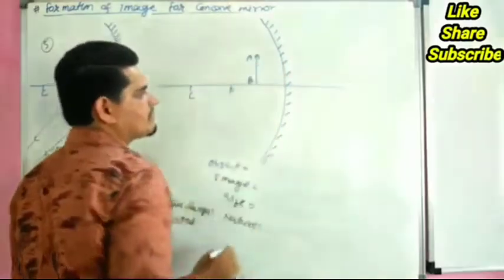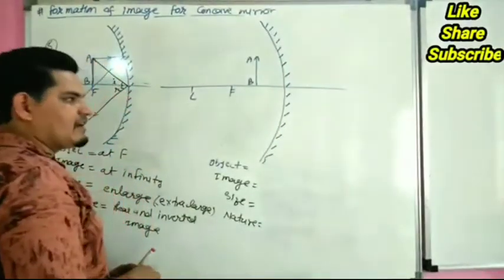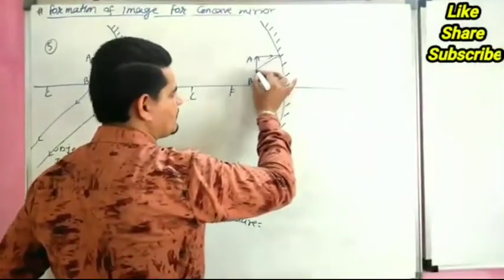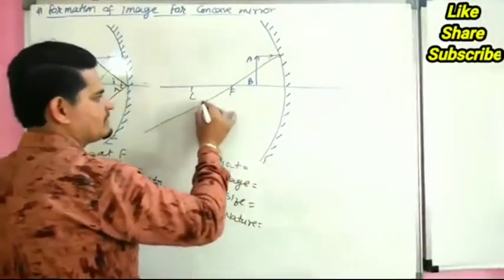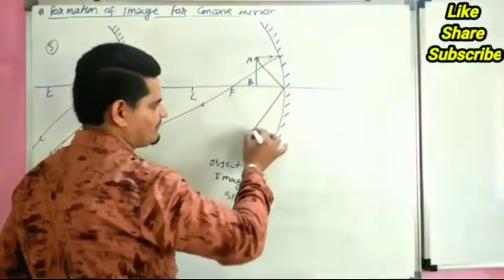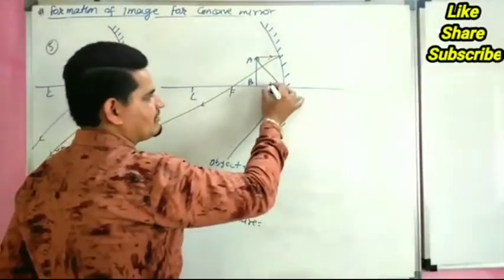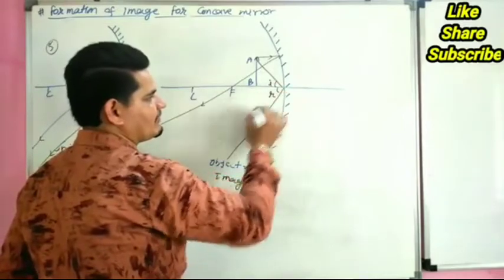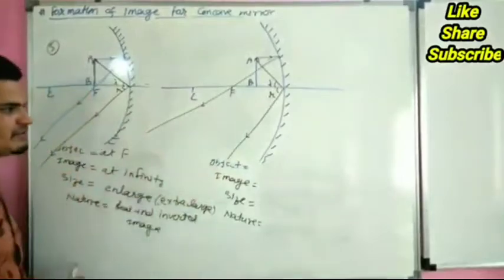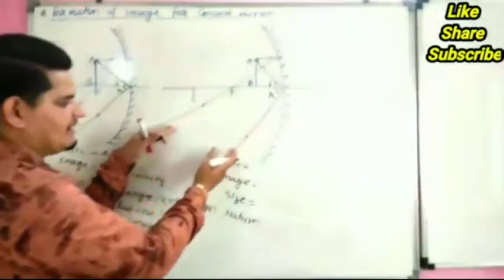This is AB. We know that when a line coming parallel to principal axis, it pass through focus, and if a line coming at this angle, this is angle of incident and this is angle of reflection. So they do not meet because they are diverging rays.